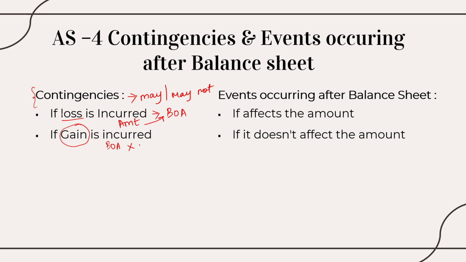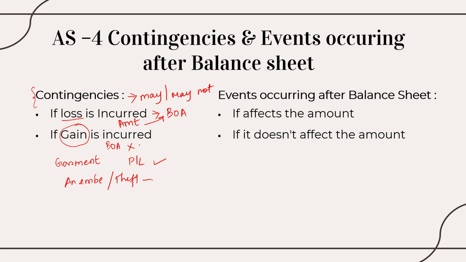Contingencies are not repetitive in nature. For example, if I am operating in, say, a garment business, me having a profit or loss every year is a recurring thing. That is, it happens every now and then. Every year I'll calculate my profit or loss. Every year I'll see an improvement in my company. So that is a recurring event. An embezzlement or a theft is not a recurring event. It happens once in a blue moon. Okay, so this is contingency, right?